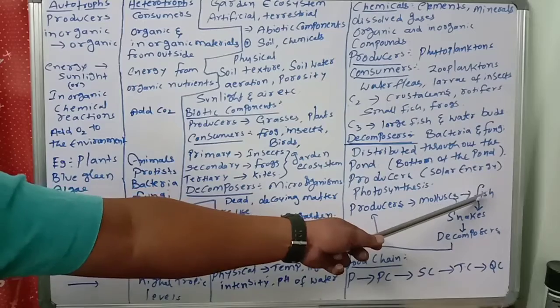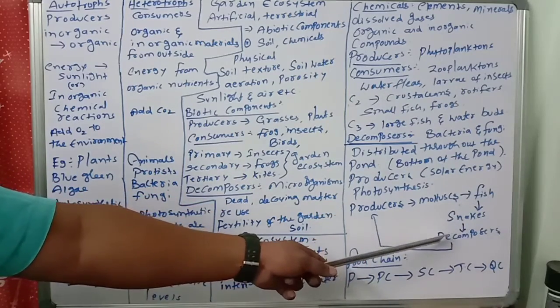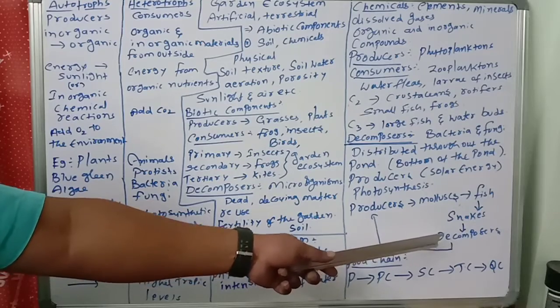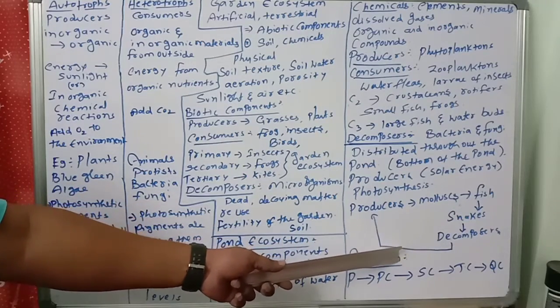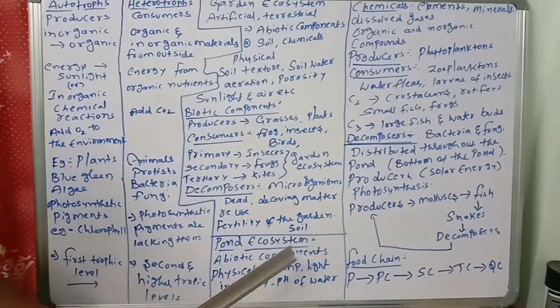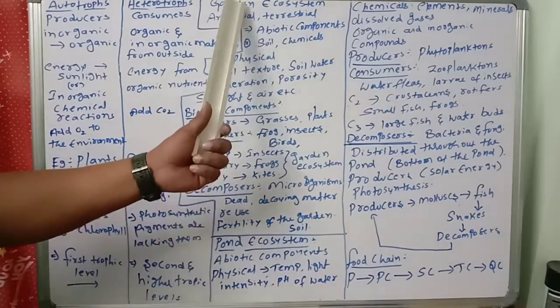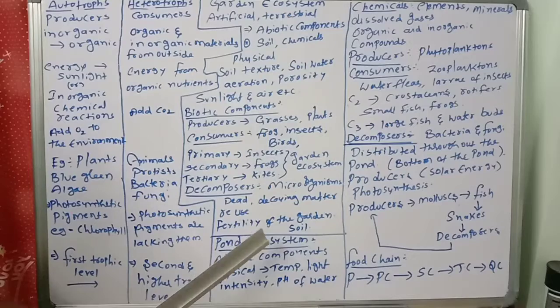Mollusks are eaten by fish, the secondary consumers. Fish are eaten by snakes, the tertiary consumers. Lastly, decomposers: after decomposition, the humus and dead organic matter are again used by producers. It's a cyclic process that takes place in the pond ecosystem.